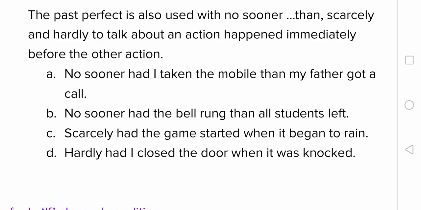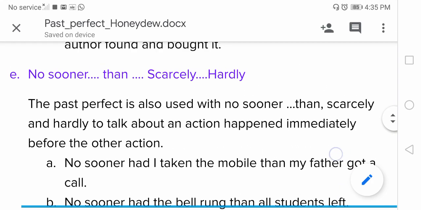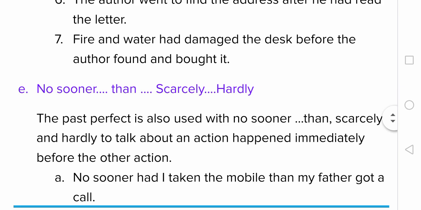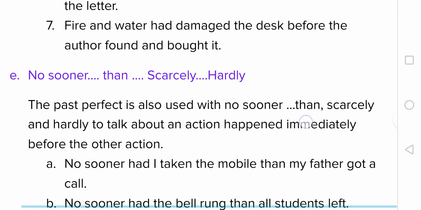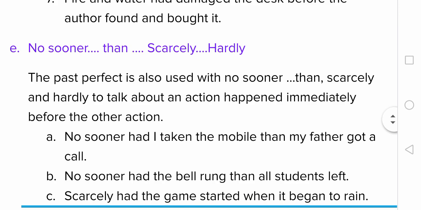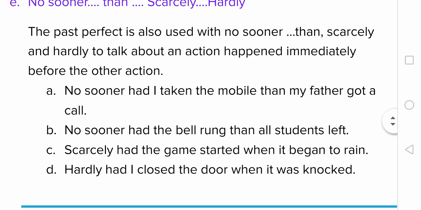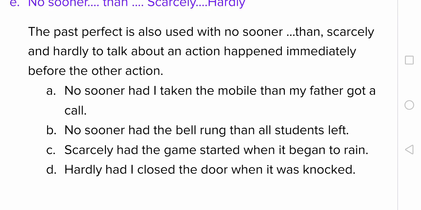So you taking the mobile and your father getting a call, both are past actions but almost the same time. In the previous point we learned that when there are two actions, we use past perfect tense to talk about the earlier one, like fire and water had damaged the desk and then the author purchased it. But with no sooner, scarcely, hardly, the time gap looks very little, almost the same or simultaneous.